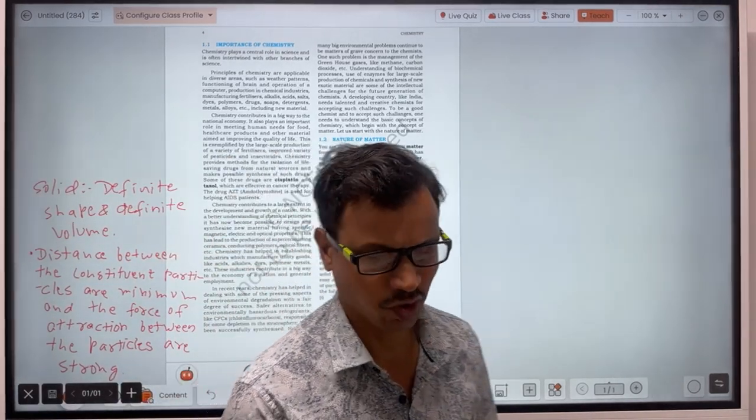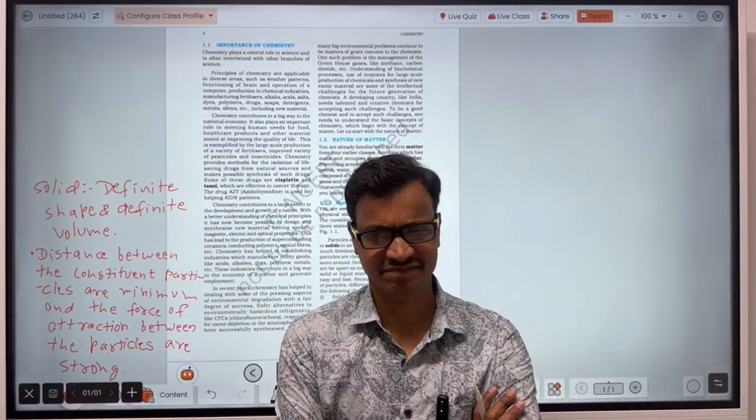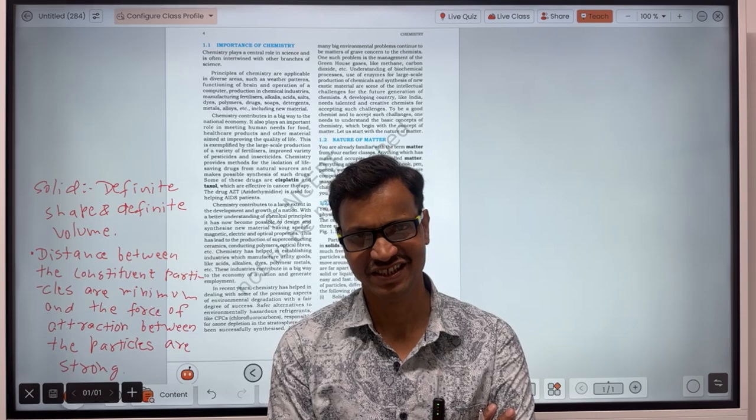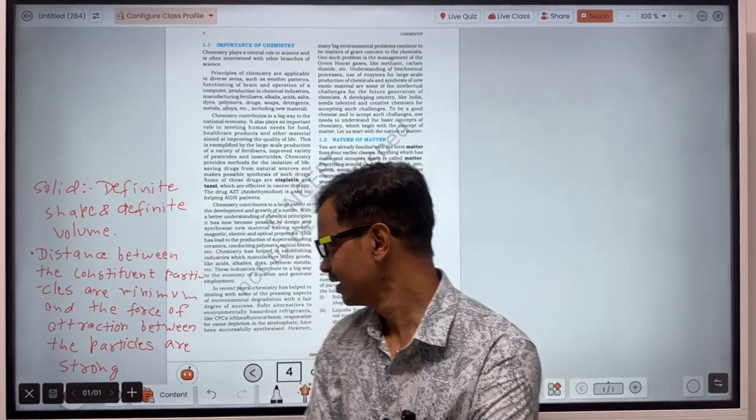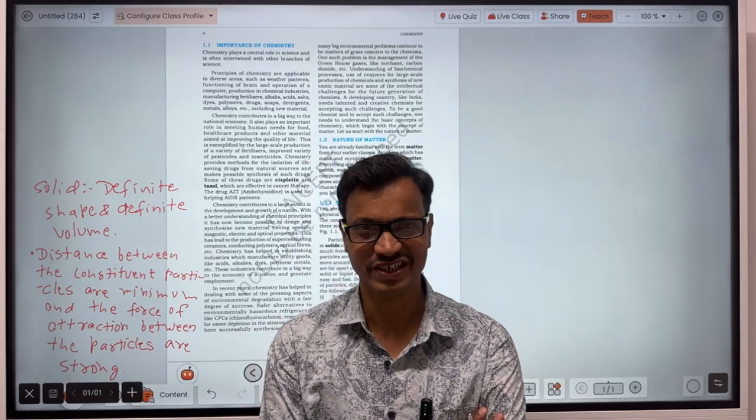That is about the solid. When you keep a solid substance anywhere, its shape doesn't change, and obviously its volume also doesn't change. You are already aware of this from your day-to-day life.